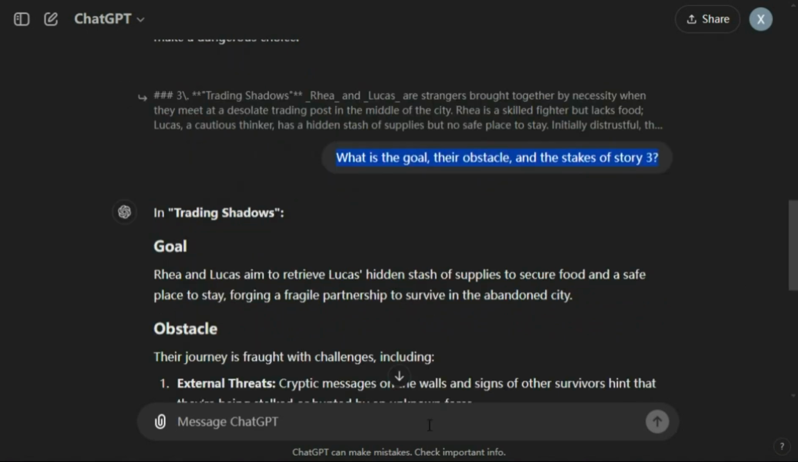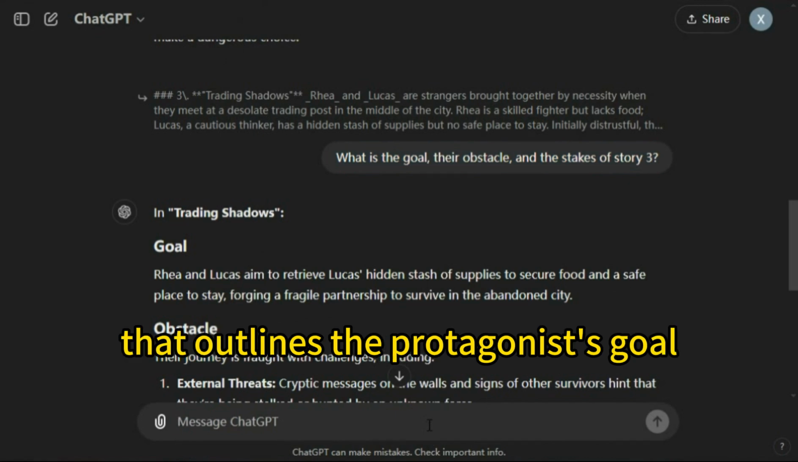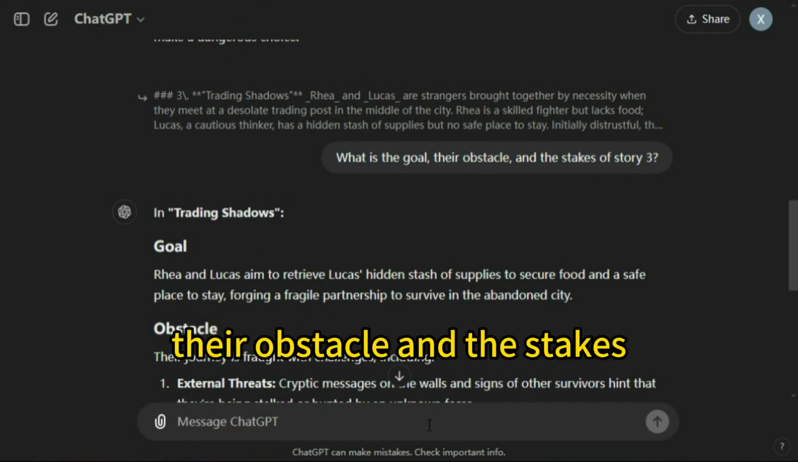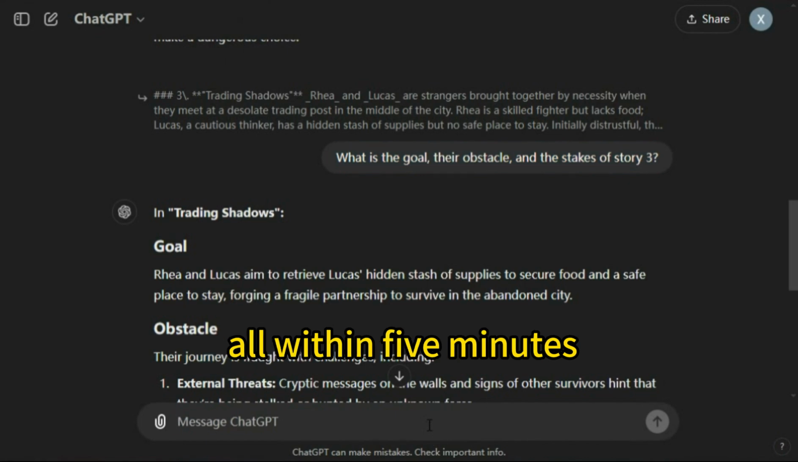From there, I crafted this logline. Write a compelling logline that outlines the protagonist's goal, their obstacle, and the stakes, all within 5 minutes.